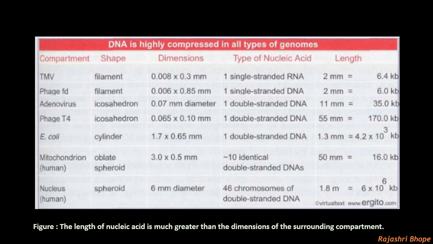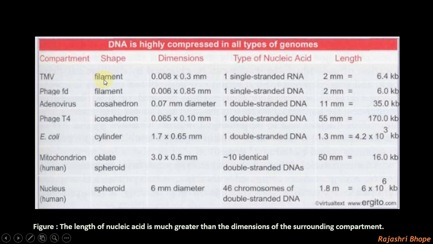See this table, this gives us information about the cell type, shape of the cell, dimensions of the cell, type of nucleic acid and length of that nucleic acid. So if we consider TMV, TMV is the tobacco mosaic virus. It is a type of plant virus which infects plants.